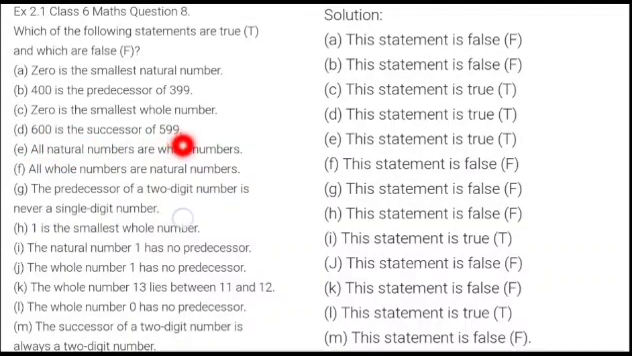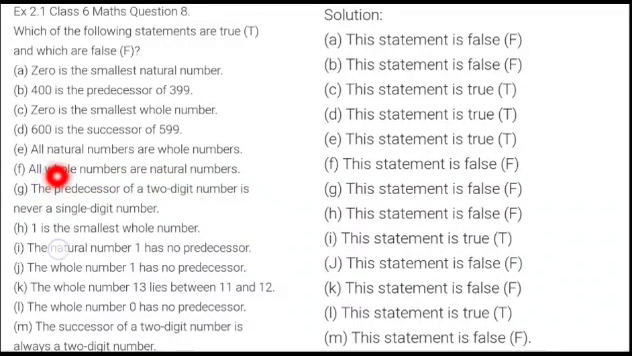600 is the successor of 599. Correct. 600 comes after the addition of 1 to 599. So yes, definitely 600 is the successor. Your question D is also true.